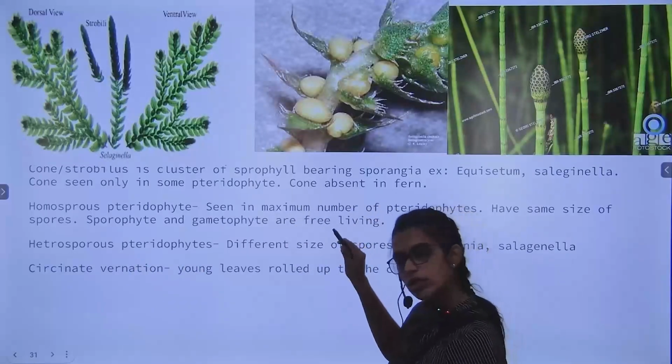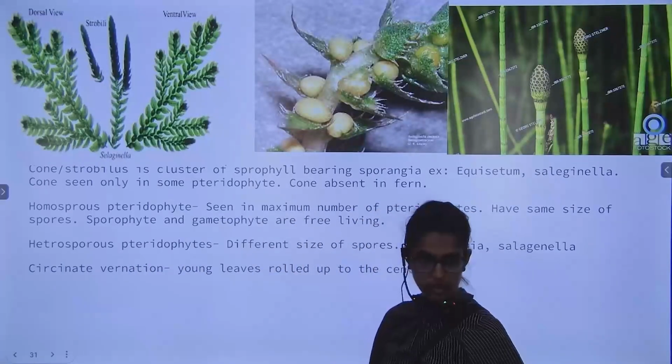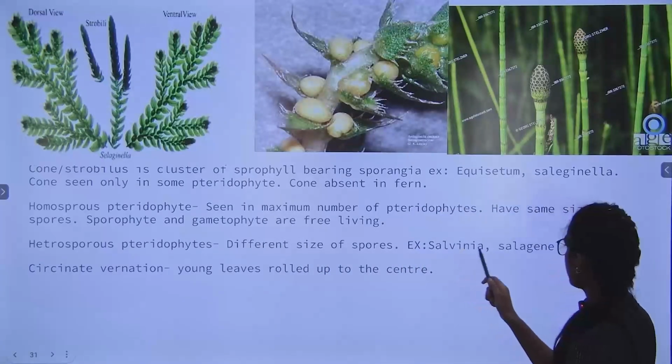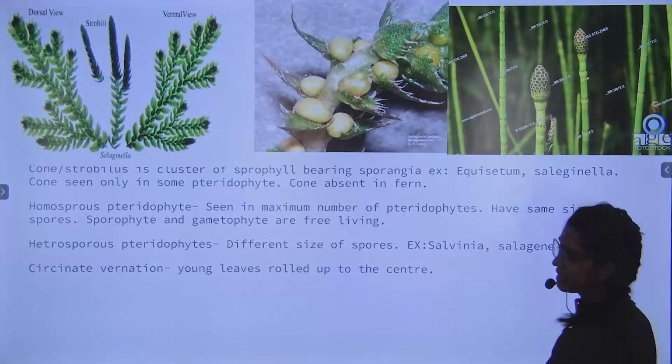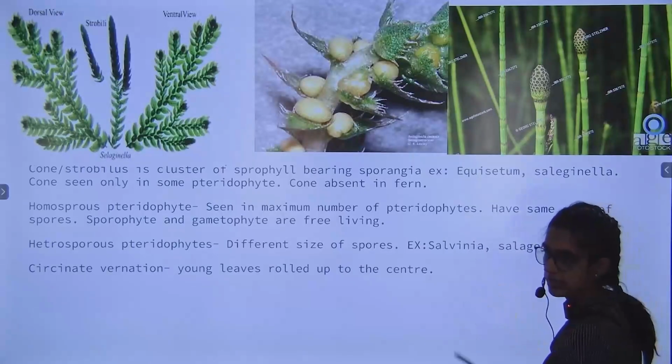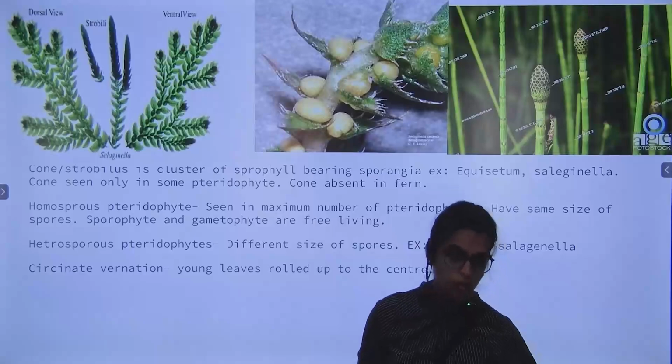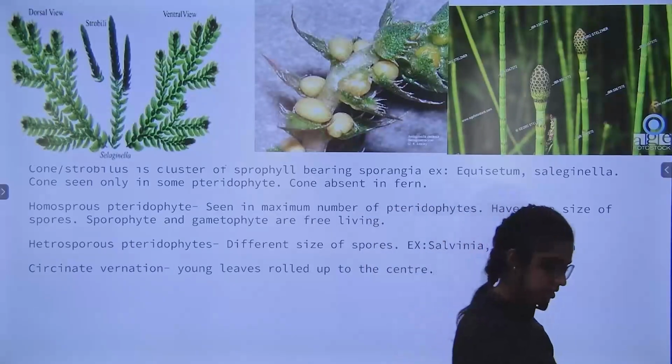Maximum all the pteridophytes are homosporous pteridophytes. We have two heterosporous pteridophytes, that is Salvinia and Selaginella. Easy to remember, SS.